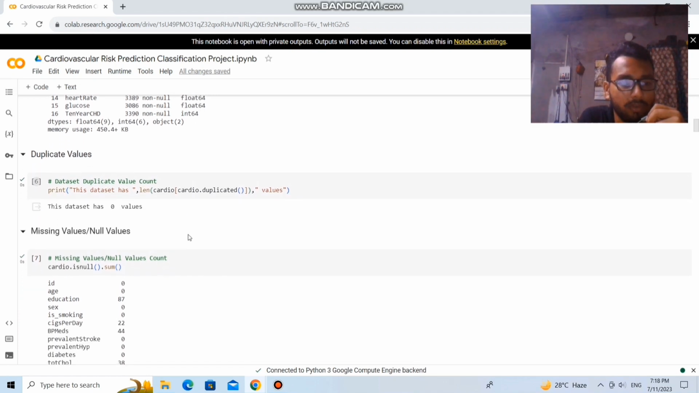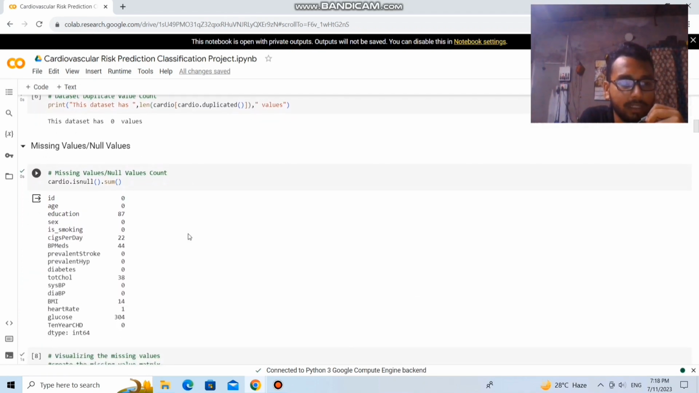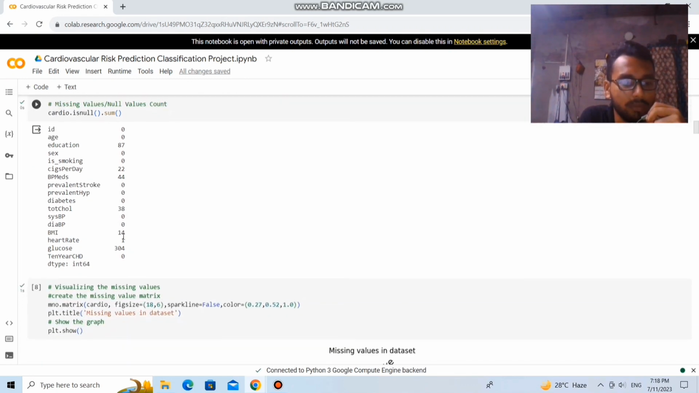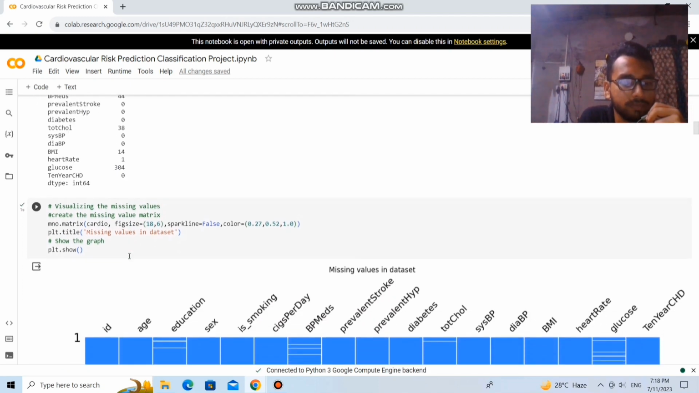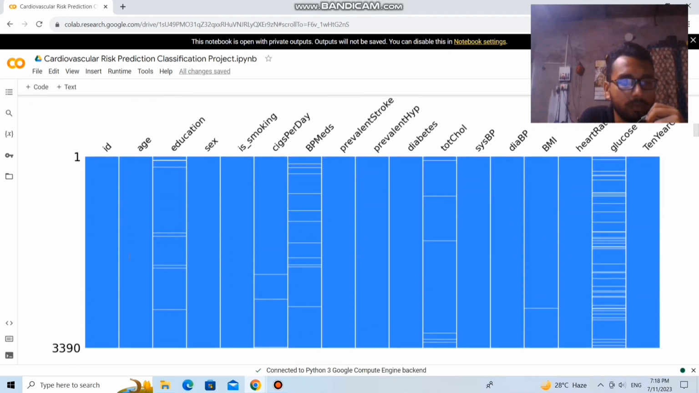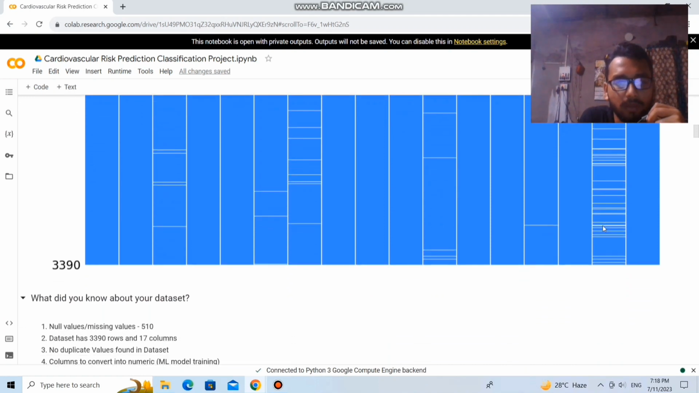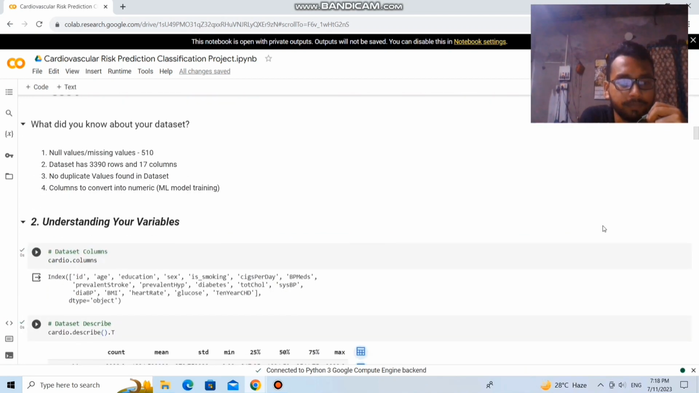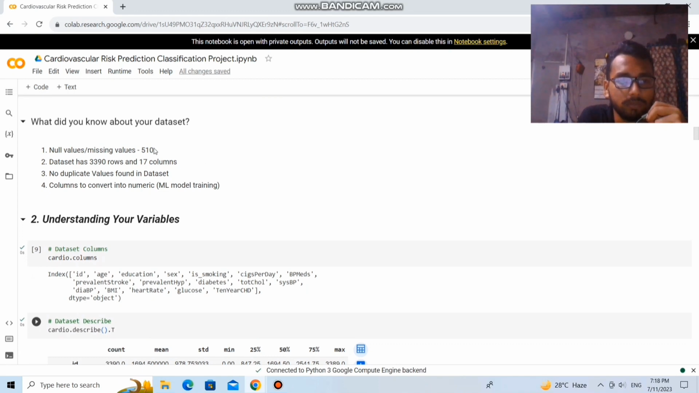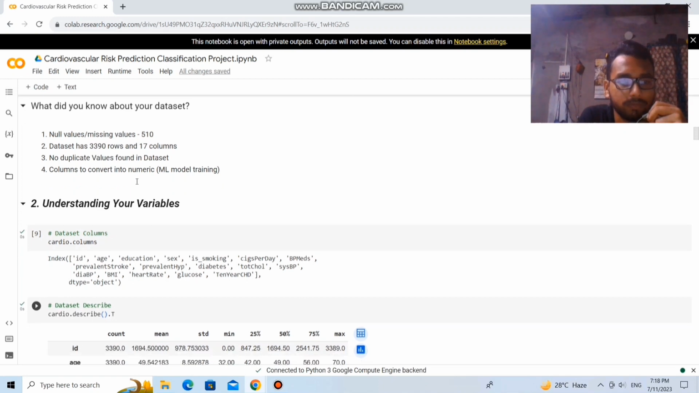This dataset has 0 duplicate values, but it has some missing and null values. For example, the education column has 87 missing values, while the cigarettes per day column has 22 missing values, and so on. Here is the graphical representation of the missing values. From here we can clearly say that the glucose column has the most missing values among all columns. The total number of missing values is 510, and no duplicate values were found.